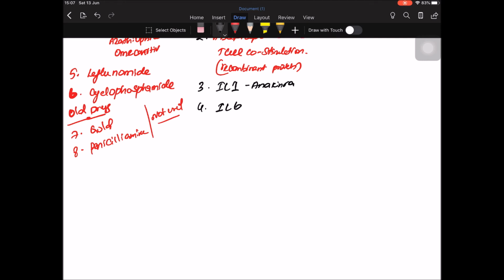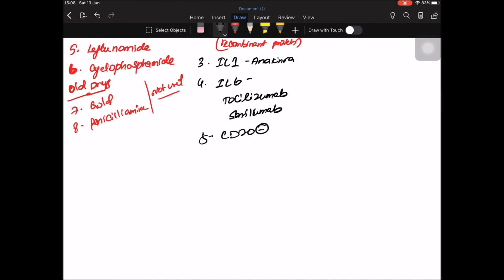The fourth one, the interleukin 6 receptor antagonist, is tocilizumab and then sarilumab. The fifth drug, the CD20 inhibitor, is rituximab.